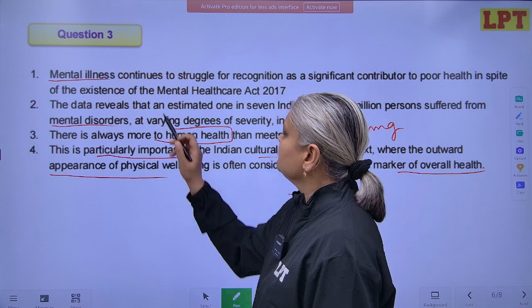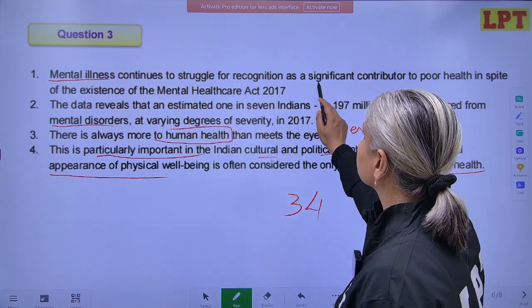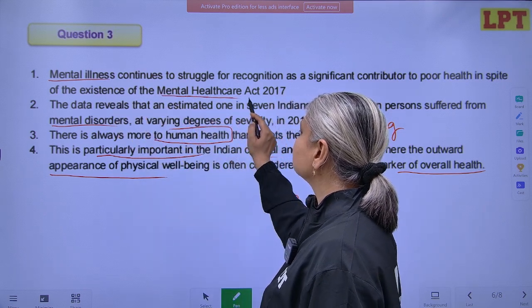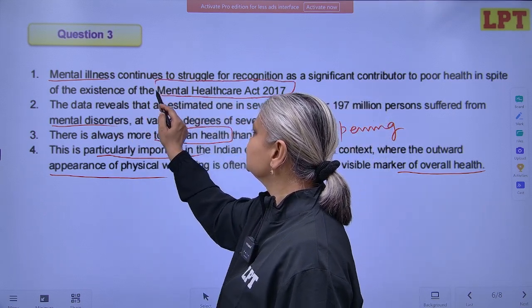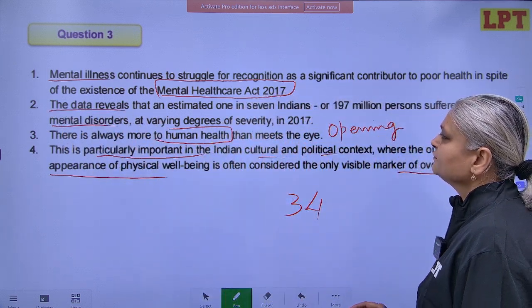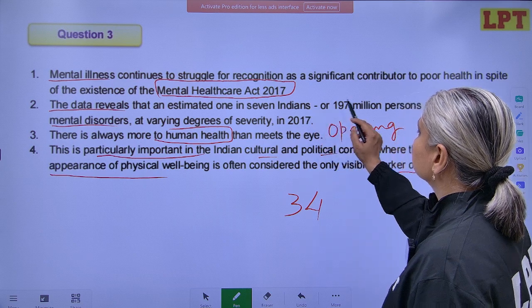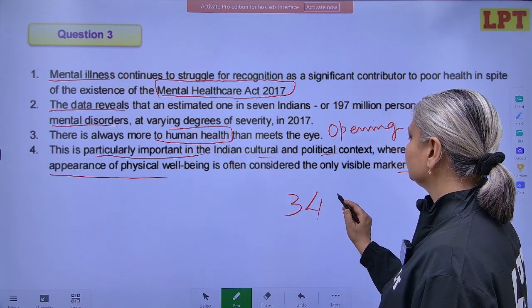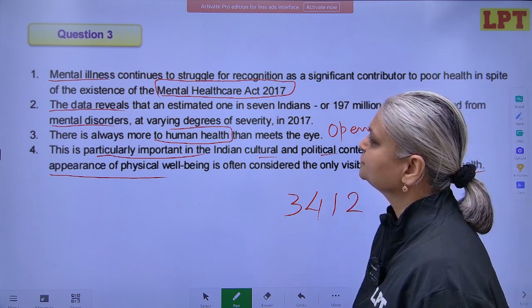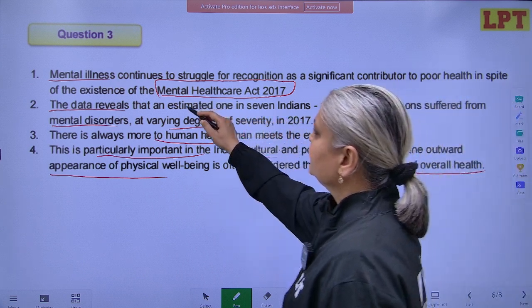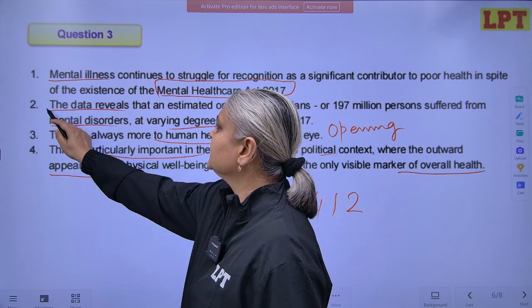Now, mental illness continues to struggle for recognition as a significant contributor to poor health in spite of the existence of the Mental Health Act of 2017. The data reveals that an estimated 1 in 7 Indians suffer from mental disorders. So it should be 1 and then followed by 2. Before 2, we have to have 1 because we are talking about data reveals.